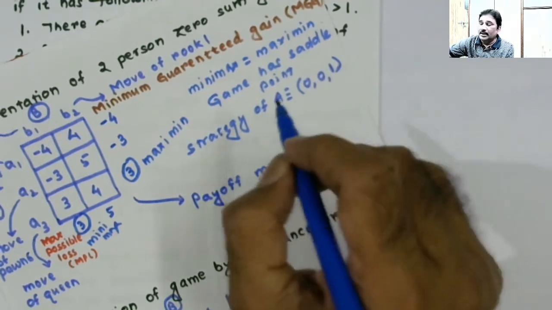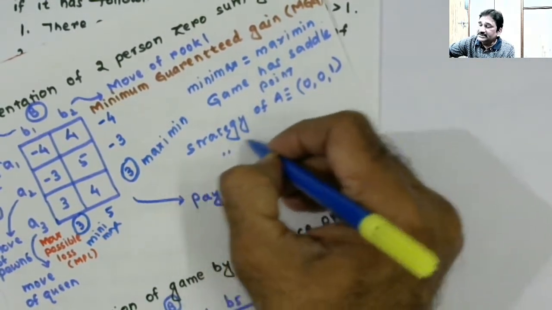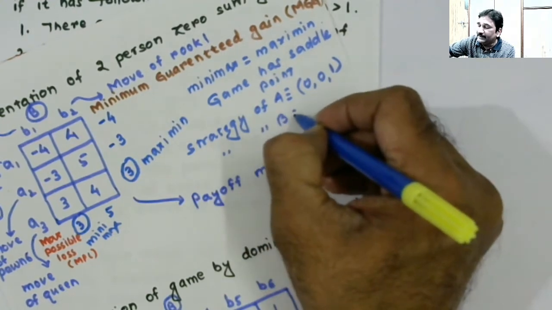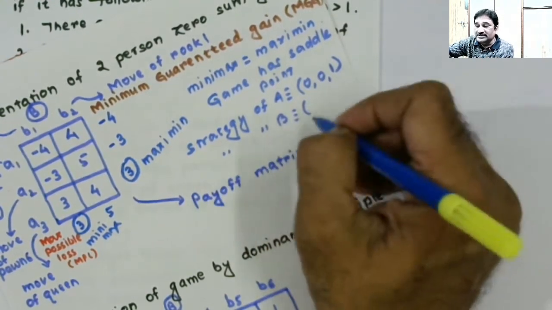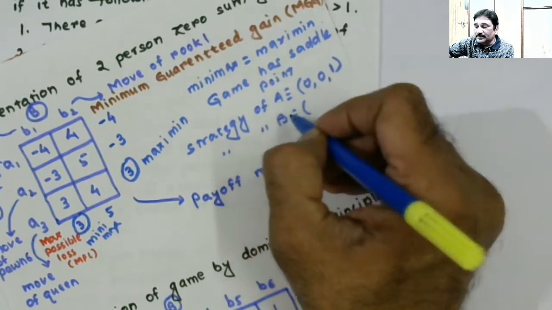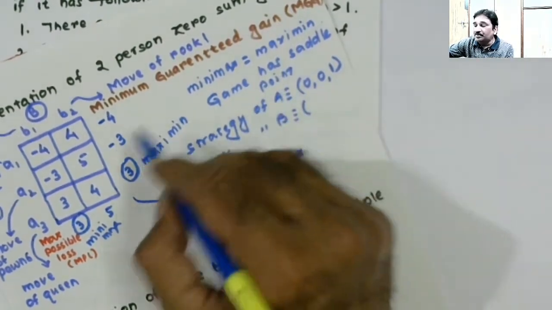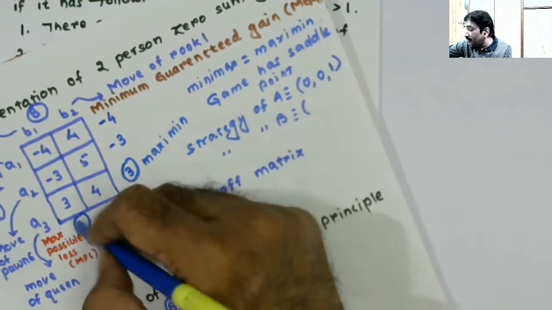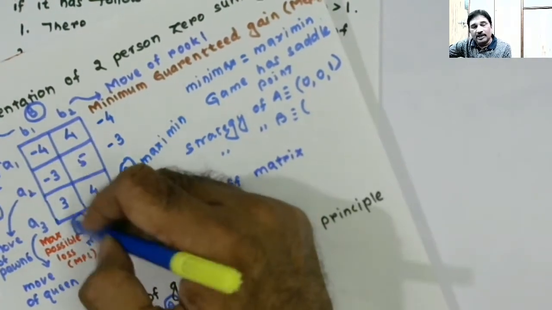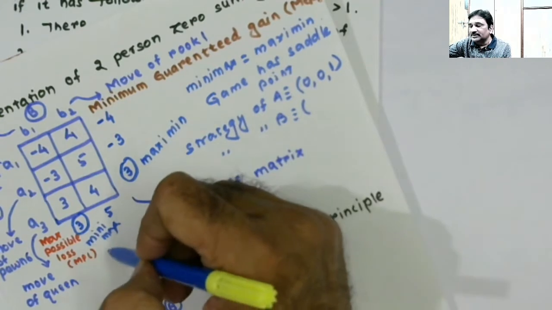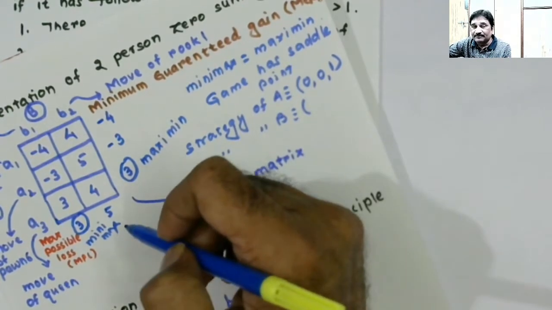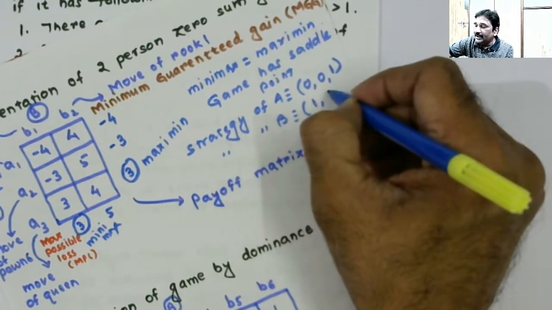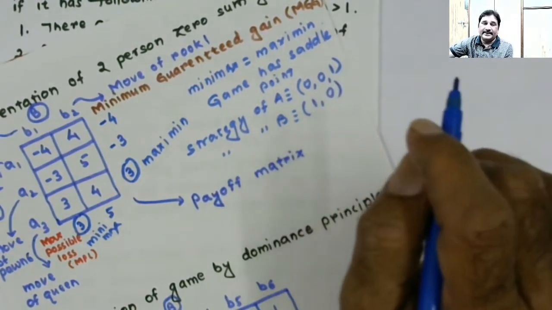And the strategy of player B, the proportion in which each course of action is played: B1 will always be played because this is the minimum of maximums, and you know very well that B1 will always be played and B2 will never be played.